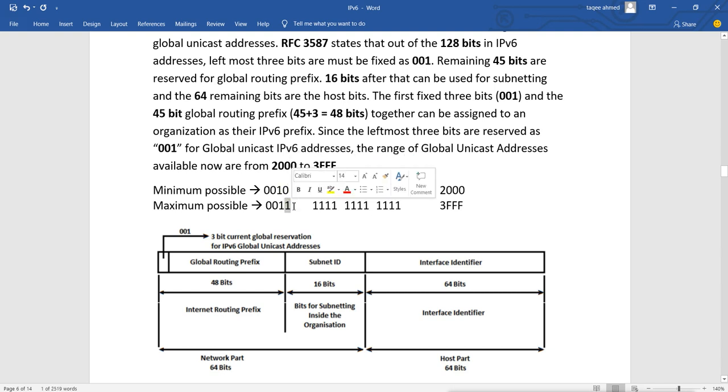That means this bit can go from off to on. And so in this first 4-bit part, you can have 2 or 3. Why 2 or 3? Because when this bit is off, you always get 2, but when this bit gets on, you get 3, since 2 plus 1 is 3. So a global unicast address can start with 2, and you can also see 3. If it starts with 2 or 3, it is global unicast.